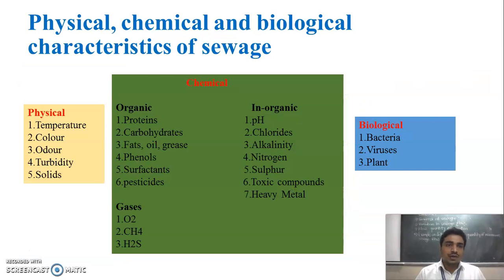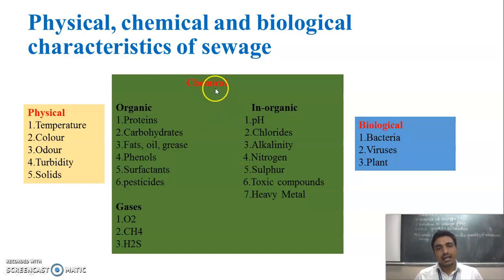Now the next point is the physical, chemical and biological characteristics of the sewage. See student, the characteristics of the sewage are divided into three parts: physical characteristics, chemical characteristics and biological characteristics. Examples of the physical characteristics are temperature, color, odor, turbidity and solids. These are the physical characteristics of the sewage or wastewater.